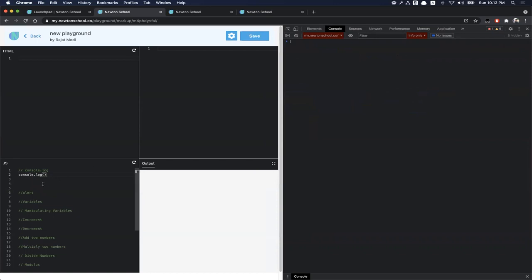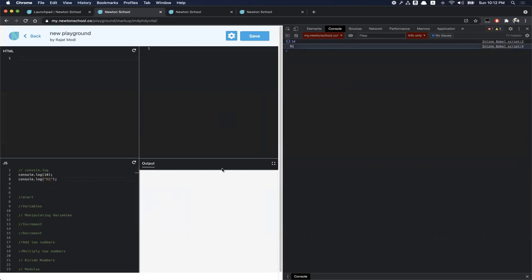This is where the output of console.log goes. Whatever you write, let's say we write 10. You can see that we are getting a 10 here. So whatever you'll be writing, let's say I want to write hi. Then again, you'll see hi coming up on this console.